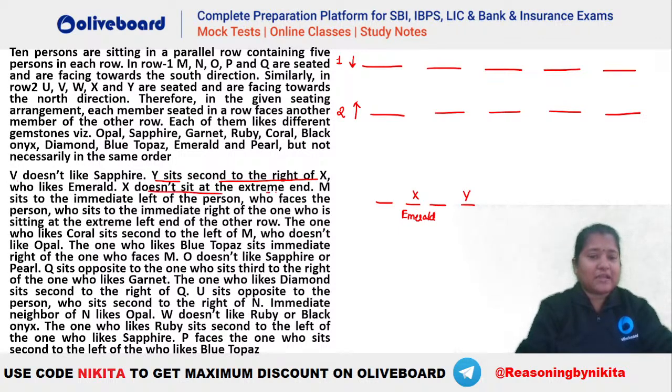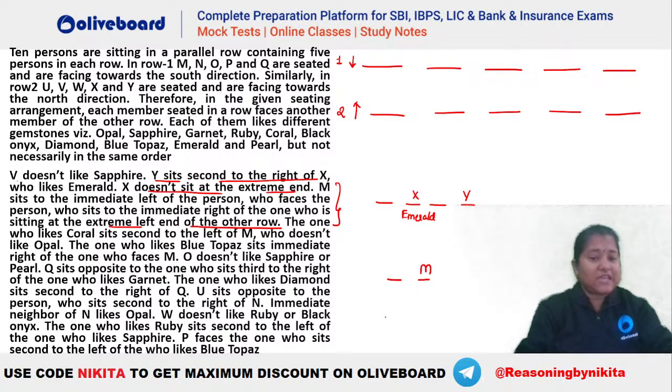Now see what else is given. M sits to the immediate left of the person who faces the person who is immediate right of the one who is sitting at the extreme left end of the other row. So this is a particular point where you can place your M. So see what is given for M. M we know is facing the south. Okay. So M, you can see, sits to the immediate left of a person. So M is somebody who is facing the south. He is to the immediate left of this particular person.